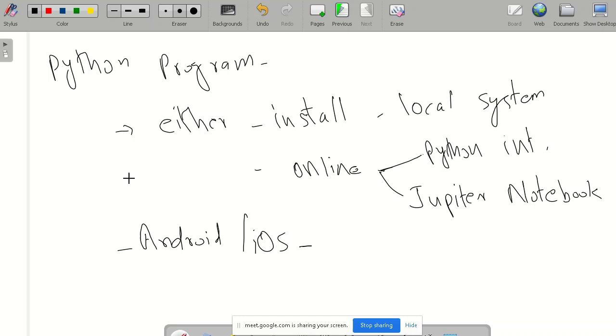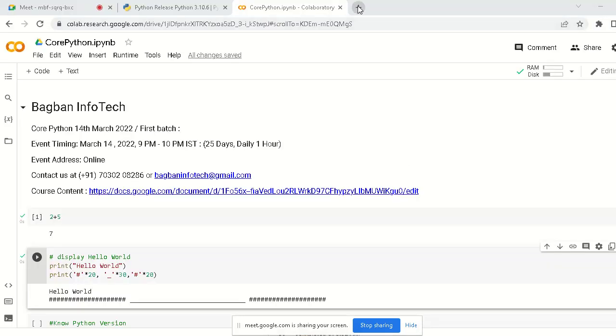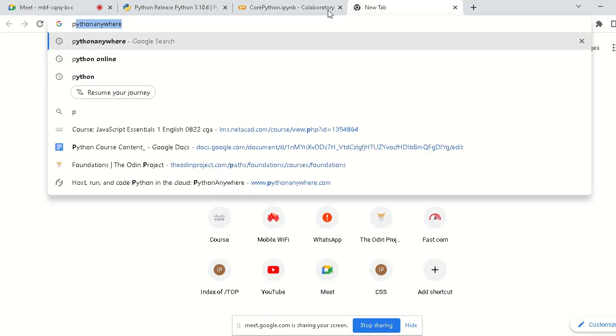For Android we can search the Play Store.